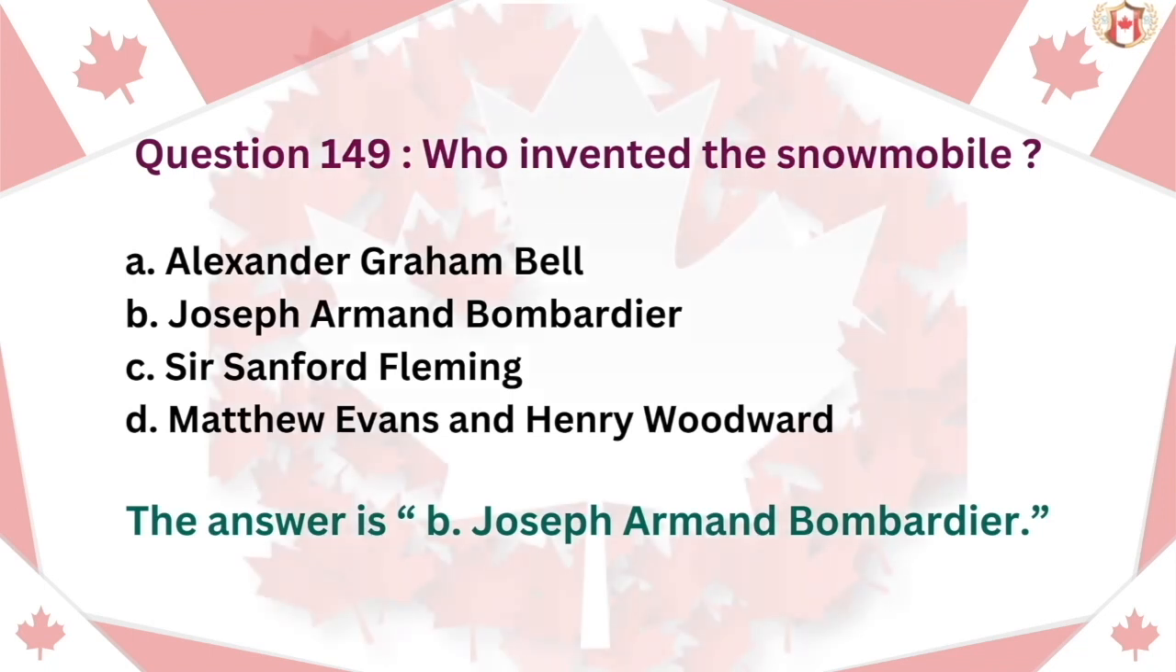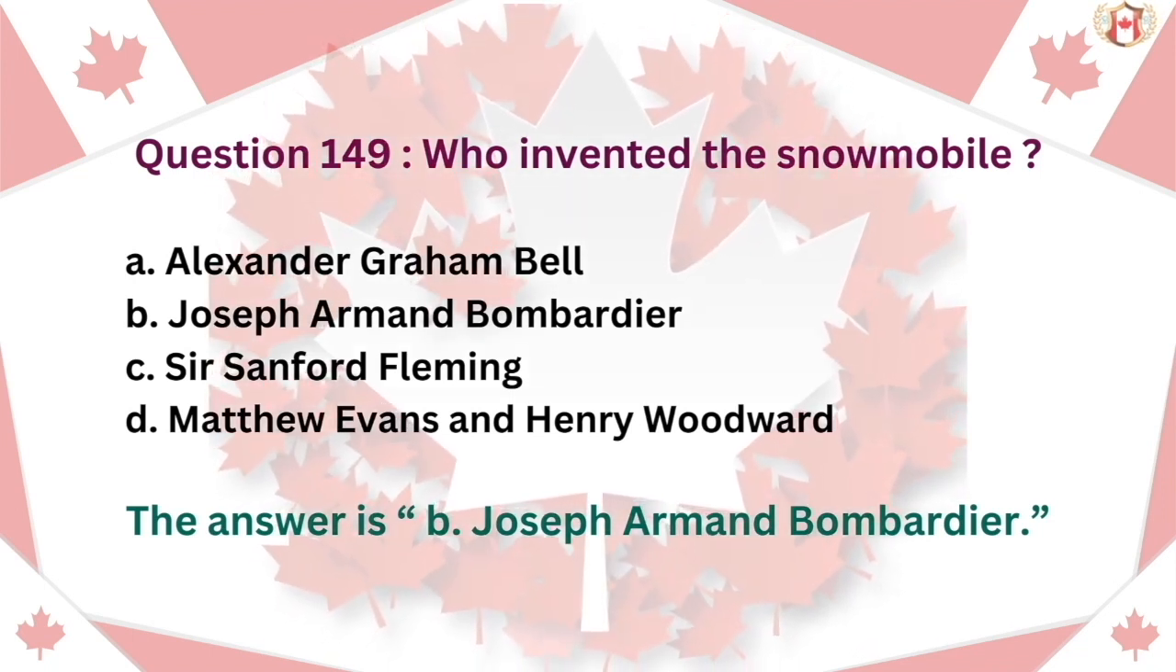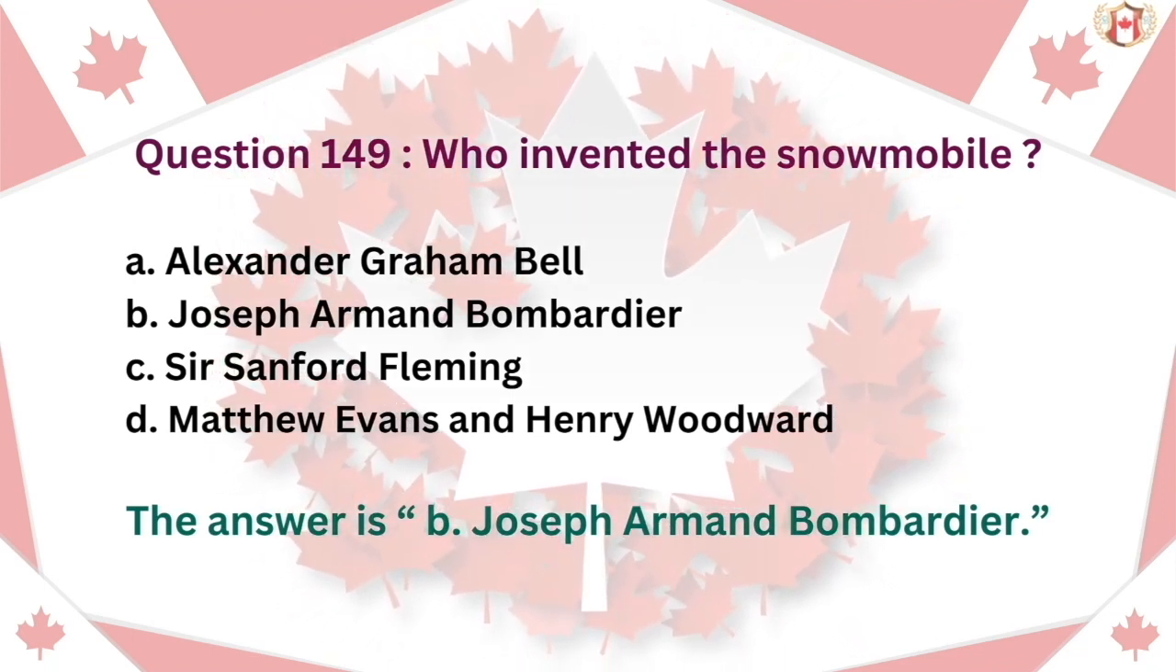Question 149. Who invented the snowmobile? A. Alexander Graham Bell. B. Joseph Armand Bombardier. C. Sir Sanford Fleming. D. Matthew Evans and Henry Woodward. The answer is B. Joseph Armand Bombardier.